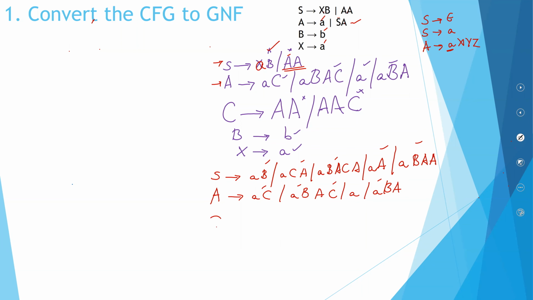Now look here, C. I again have this term AA, which is not in Greibach. That is creating a problem.